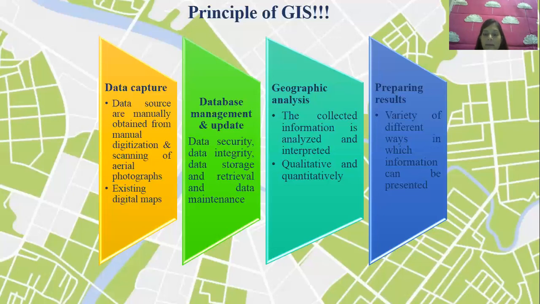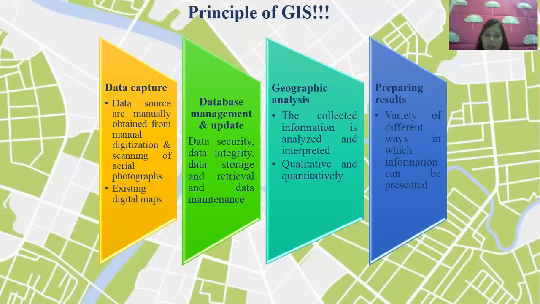Next, going further, preparing results. What does preparing results say to us? A variety of different ways in which information can be represented. Yes, the data which we have collected in GIS, which we have processed in GIS software, has many ways to show to the public or the body or the person or the contractor to whom we have to give the data. It may be the graphical format, the map format, the image format, the tabular calculated format, whatever method we want. But yes, all the mathematical models, formulas, everything is the backend process of GIS. We can do all that, right?